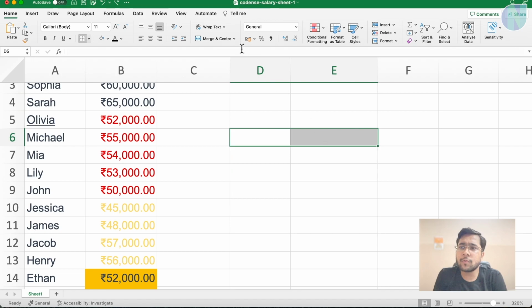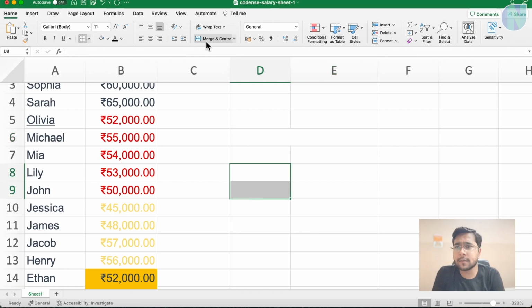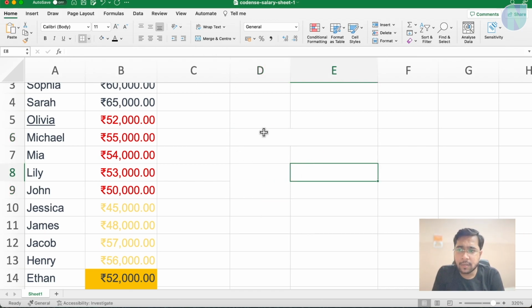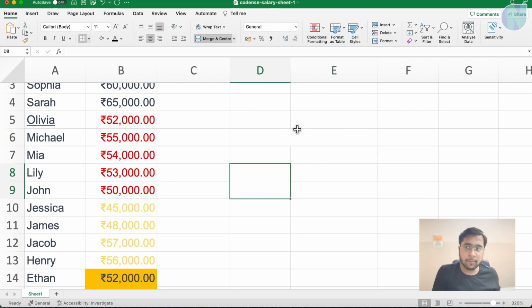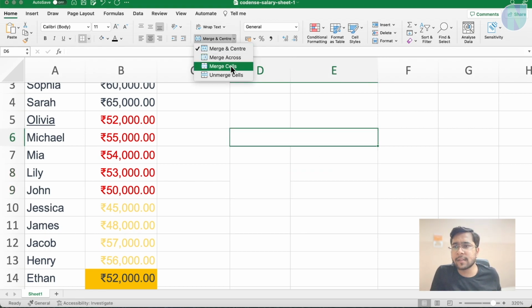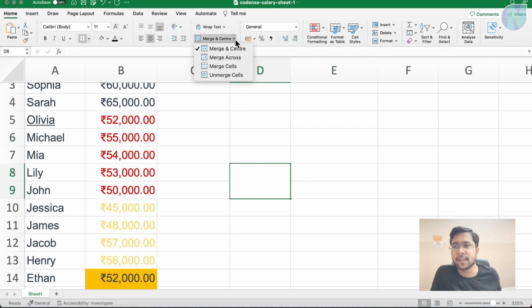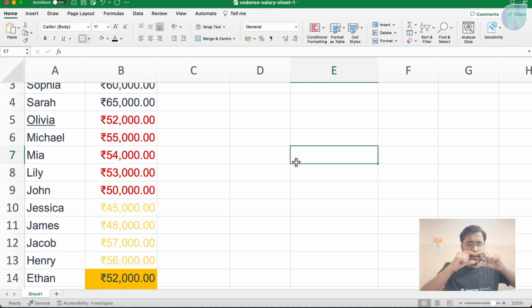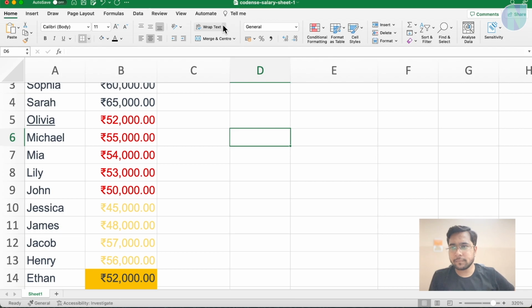Here, suppose you want to select two cells and merge them, so these two cells will be merged. You can select and merge these cells, horizontally or vertically. This is possible. If you want to unmerge this cell, you can click here and unmerge it. Merging cells means these two cells become one cell, a single cell in place of two. Text wrap: in case your text is overflowing, do you want to wrap the text or not, that option is there.